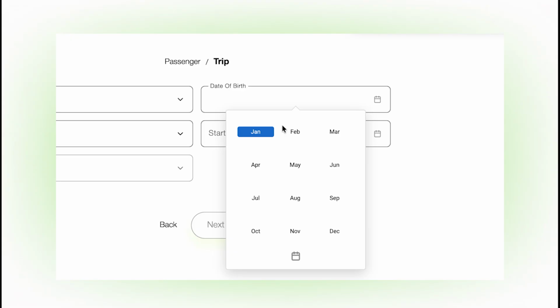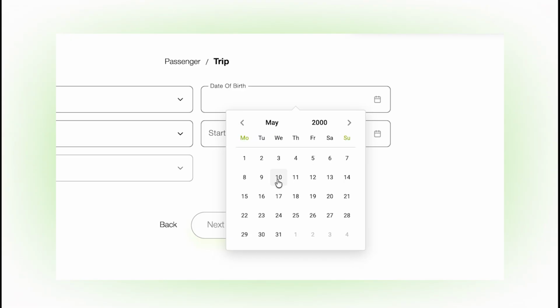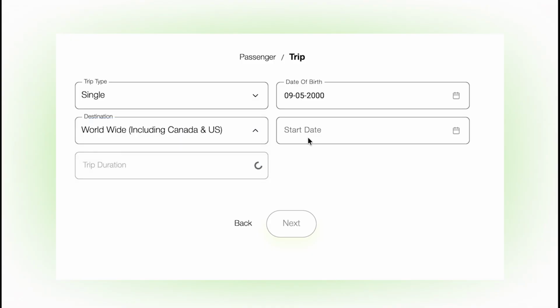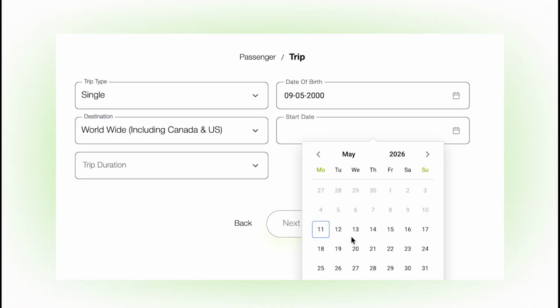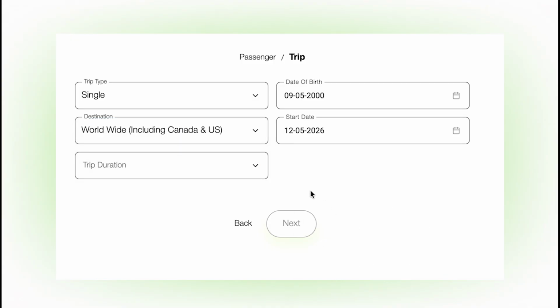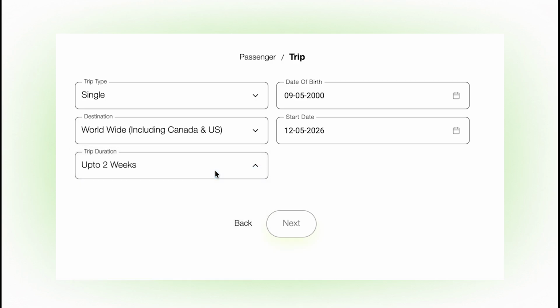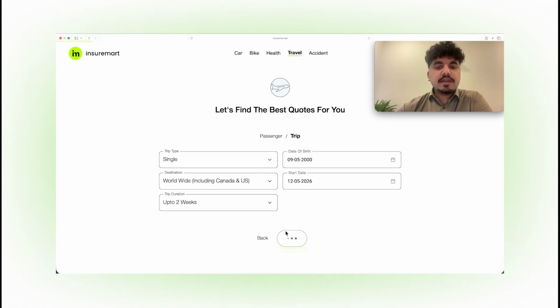So I'm going to put in my date of birth, which is 9th of May 2000. Destinations के अंदर we have multiple destinations available worldwide including USA and Canada, Schengen, domestic, Hajj, Umrah, ziyarat. अभी के लिए I'm going to select this. So start date, let's say I'm traveling tomorrow, 12th of May 2026. Travel duration would be up to 2 weeks. For example, I'm going to click on next.